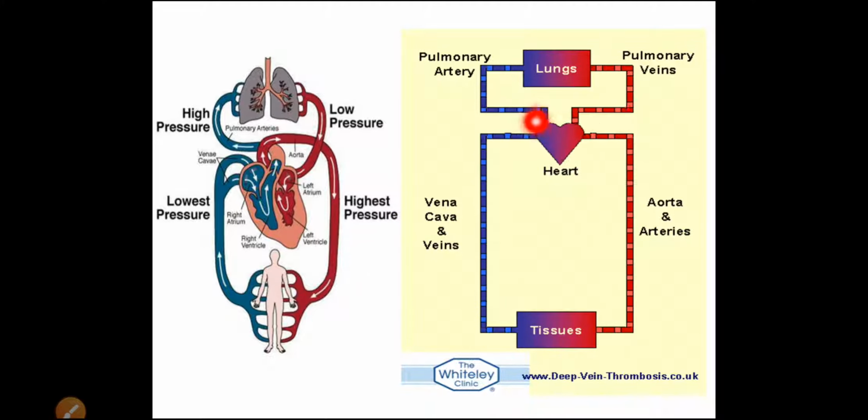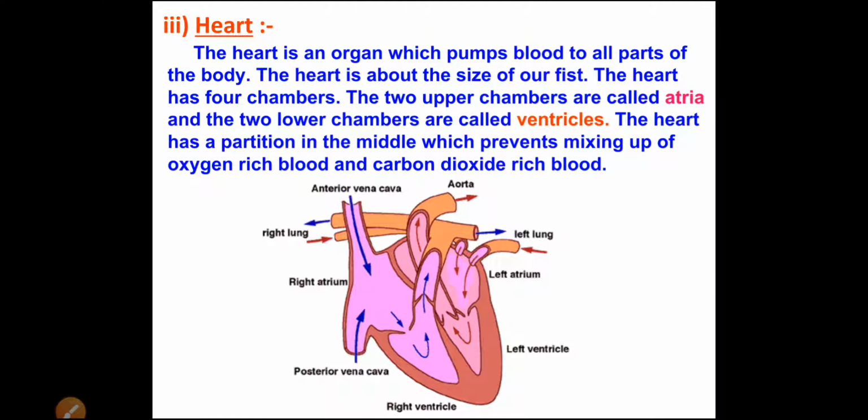Here it is shown: this is the lung, this one is the heart, this is the pulmonary artery and pulmonary vein, and then the heart, vena cava and veins, aorta and arteries, and the tissues. Now these veins and arteries are joined here with the help of another blood vessel. Those are the capillaries. Again, in detail we will learn in the next slide.